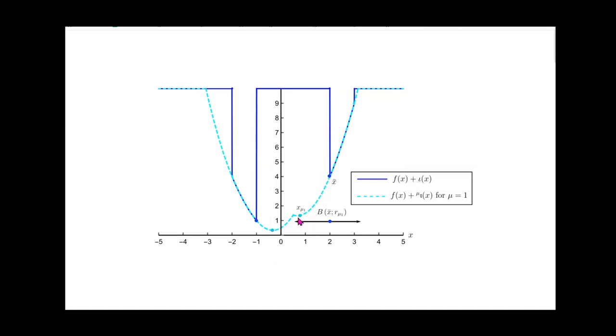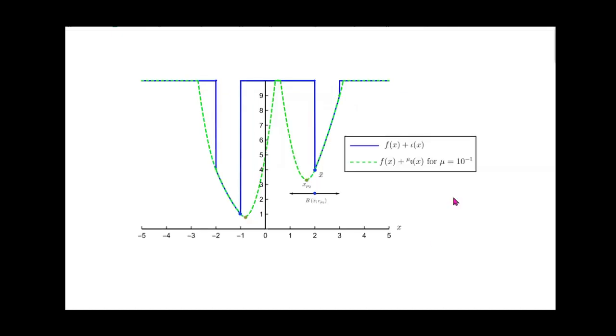And if we look at the local minima of the exterior point minimization function, we can see that it's quite far from the original local minima. However, around this local minima of the original problem, there is a radius of convexity, and this particular local minima falls within that radius of convexity. Now, of course, at this point, this is not a good approximation of the original problem. So let's reduce mu a bit more.